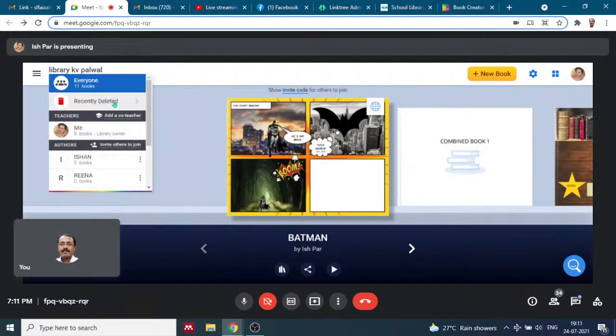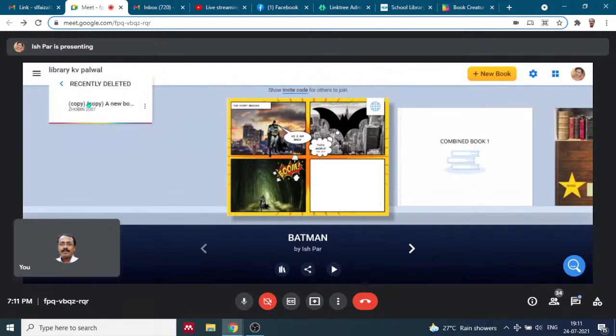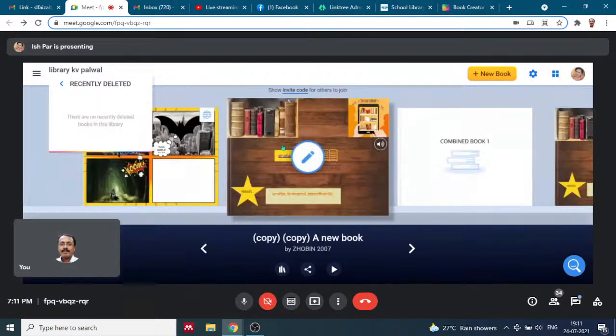Right? Your book, even after being deleted, for 2 weeks it will be saved somewhere in the portal. So you can recollect it. If you feel something got deleted by mistake, you can click on recently deleted and click on this. Yes, I want it back. Restore. So you can restore your deleted collection till 2 weeks.